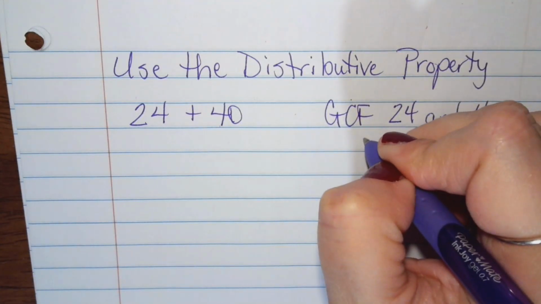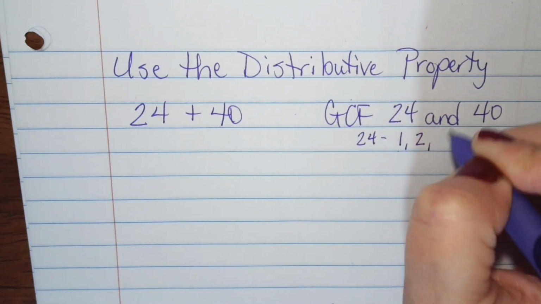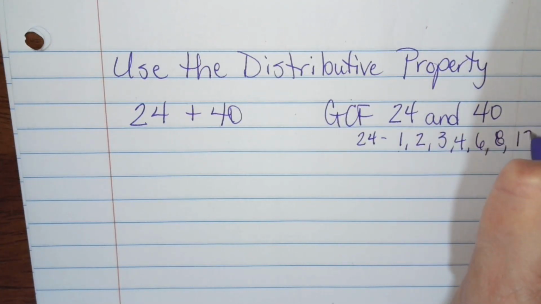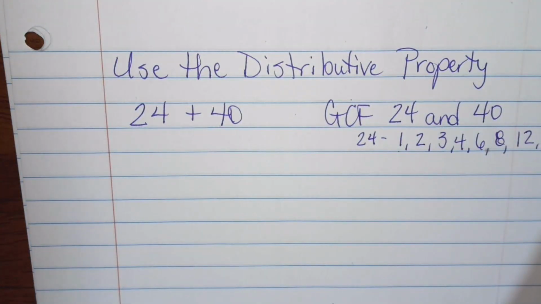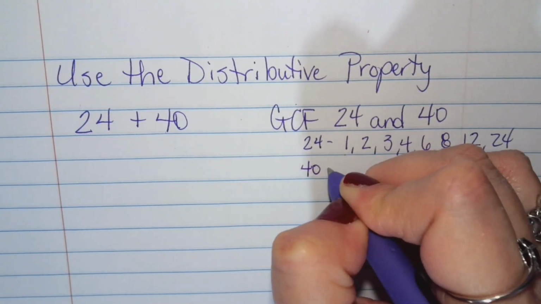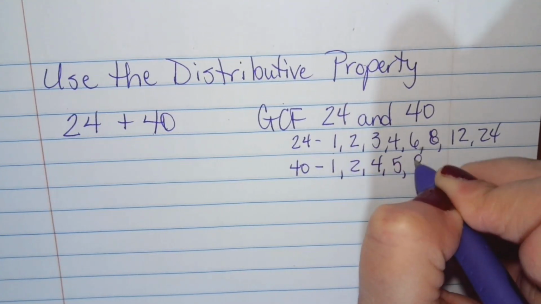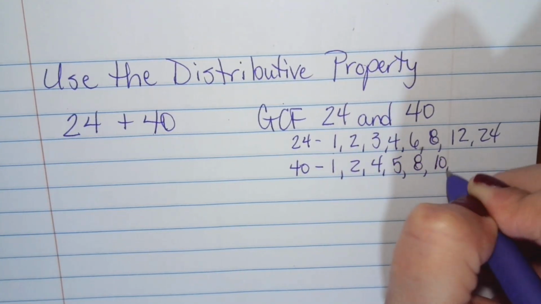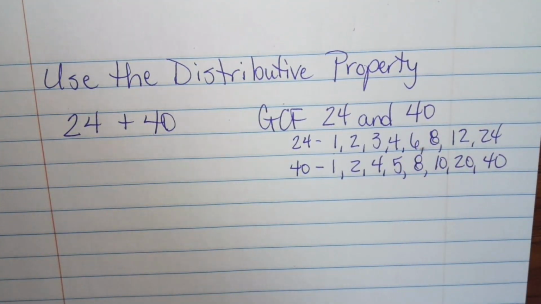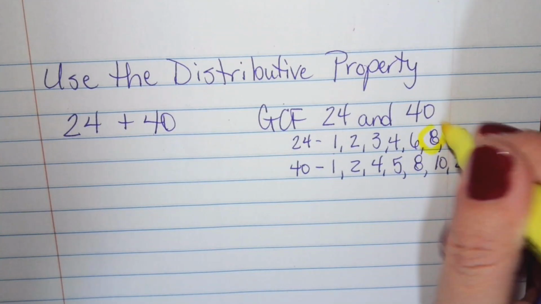Okay, so factors of 24 are, let's try 24. That's going to be 1, 2, 3, 4, 6, 8, 12, and 24. 40, it's going to be 1, 2, 4, 5, 8, 10, 20, and 40. So what is the biggest number they have in common? Biggest number it looks like they have in common is going to be this 8.